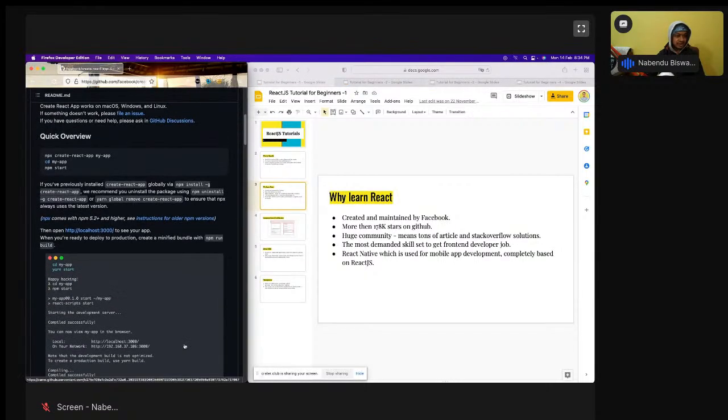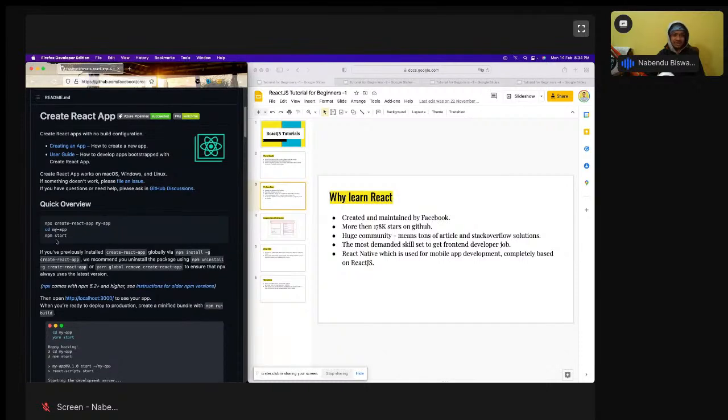Yarn, I also don't like it. I think npx is also only better. Yarn you can do, but it is okay. And so React Native, someone was asking, Yarn is like an npm package. Okay, Yarn is like npm.